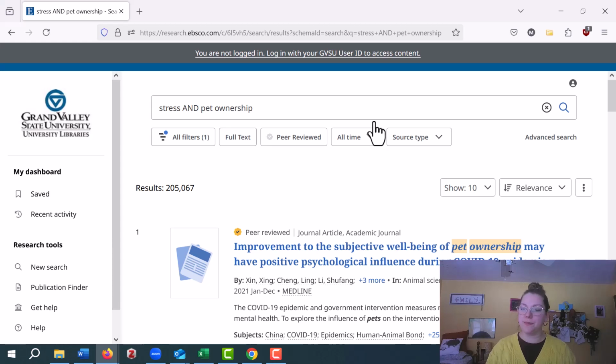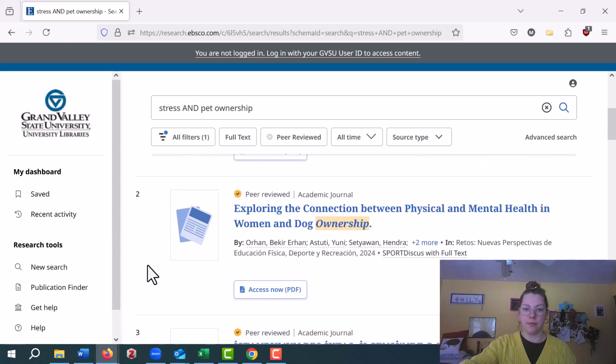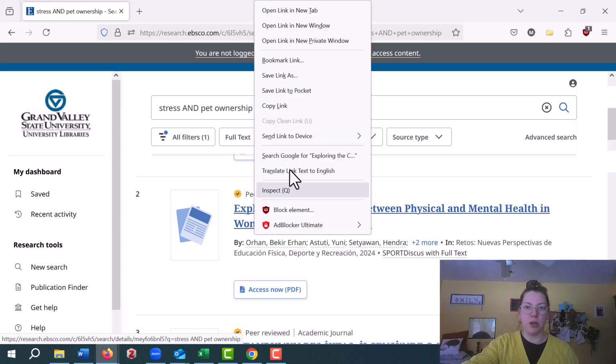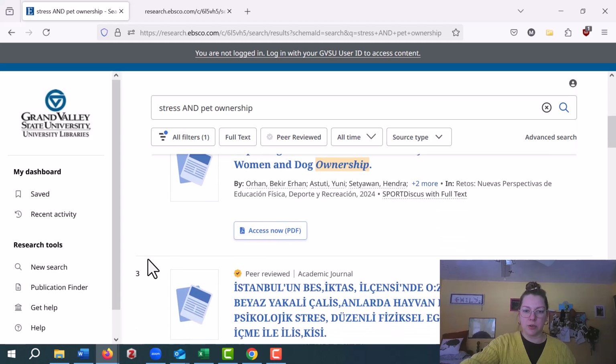So this is a very simple search. If I scroll a little bit, this first article looks like it's on the influence during COVID. I'm not super interested in that, so I'll keep scrolling. Ooh, exploring the connection between physical and mental health in women and dog ownership. What? That is kind of perfect. That's surprisingly perfect. So for right now, I'm going to click on this title, right click and open it in a new tab because I want to come back to that. But I'm going to keep scrolling.